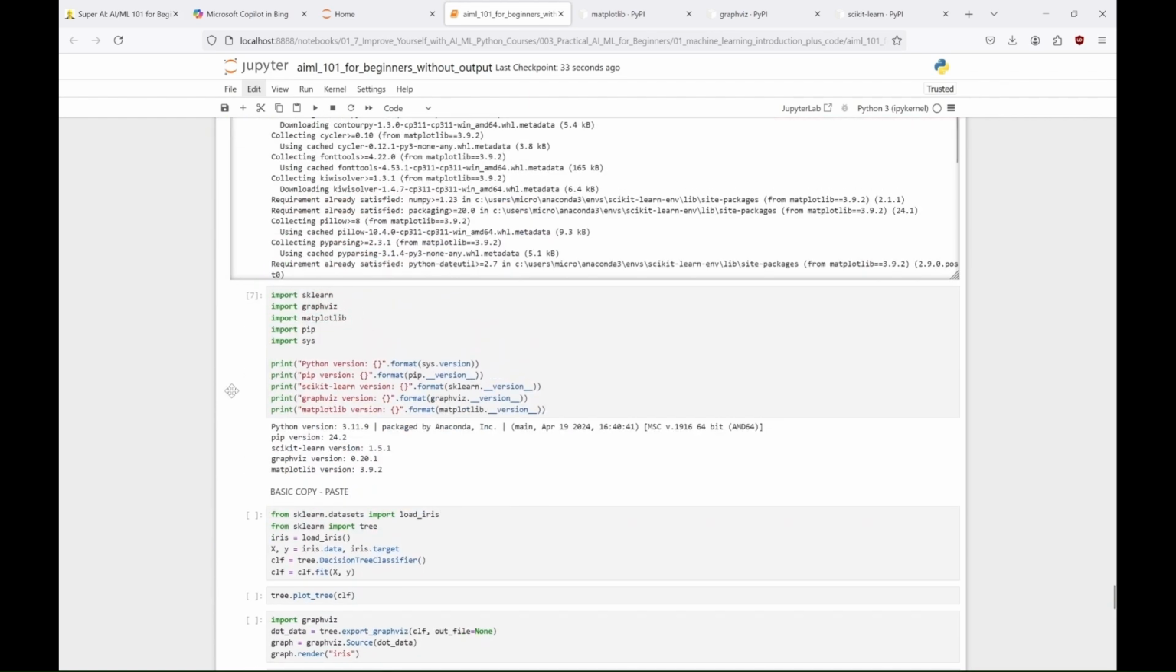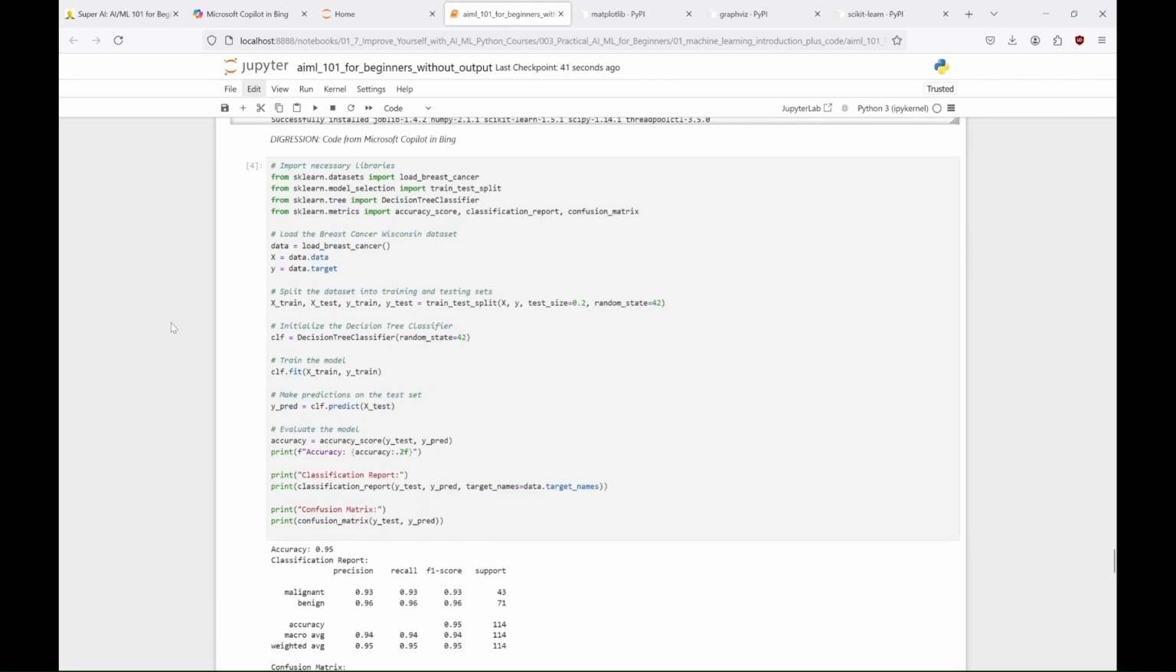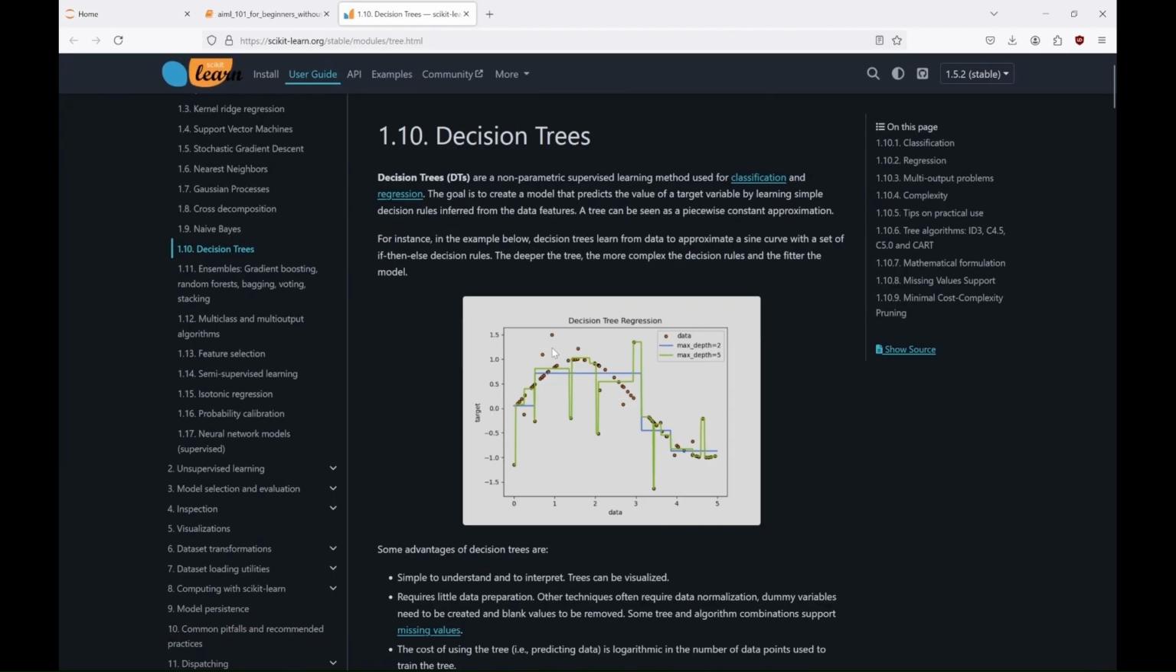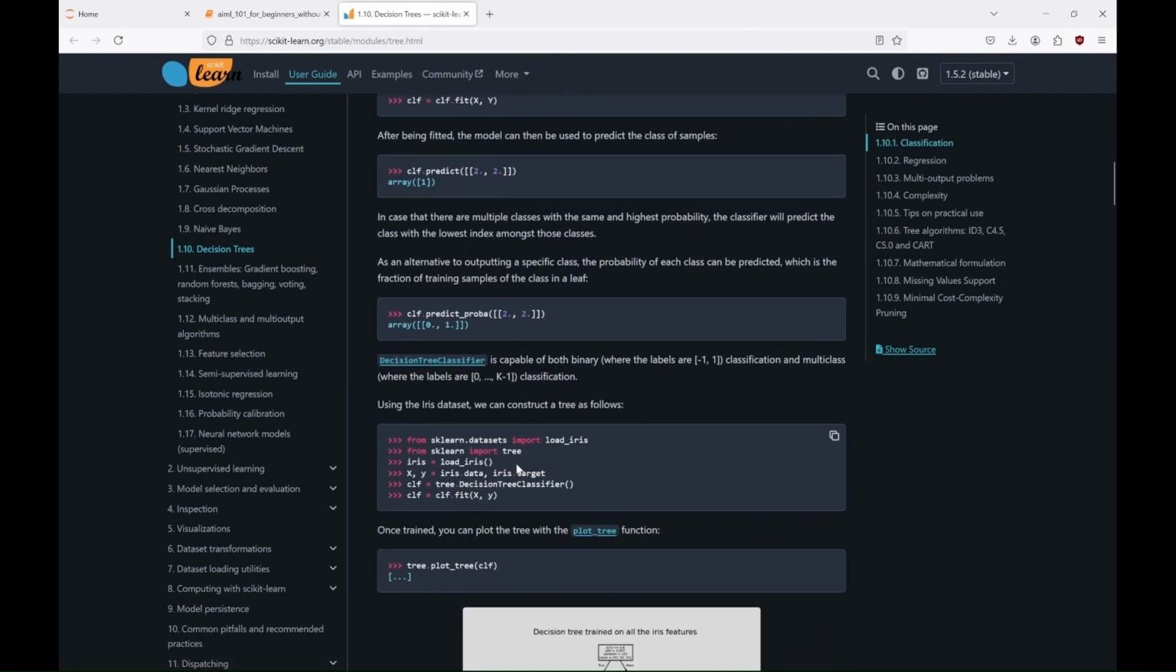Okay, so now when we have all this done, we can move to the copy-paste part of this project. We'll copy the example from the Scikit-learn site. But first, let's clean it a little here. We can also close Copilot for now, and go to the Scikit-learn site. And as you can see there is a lot of info about decision trees, and the simplest example. And here is our example with Iris dataset. That's the one we have in our notebook.